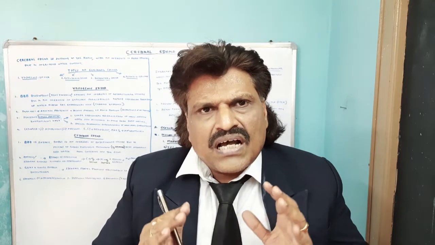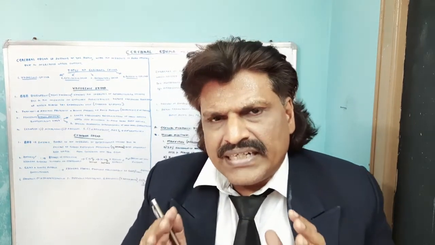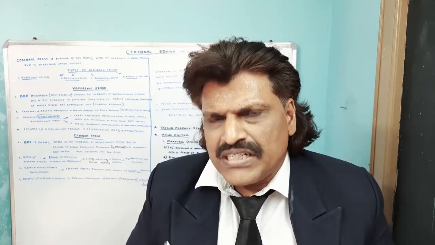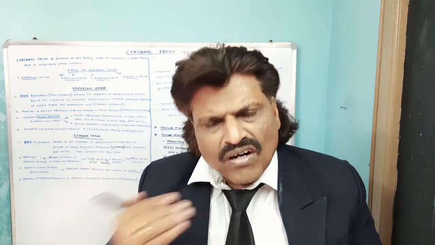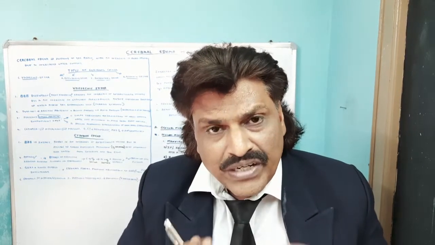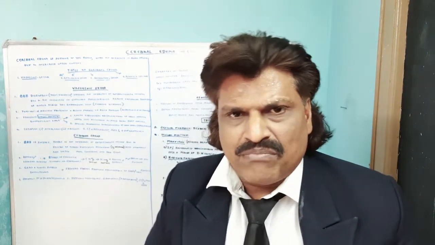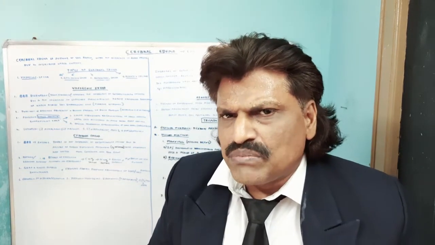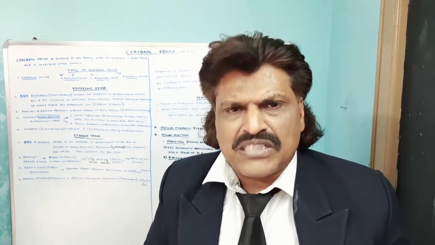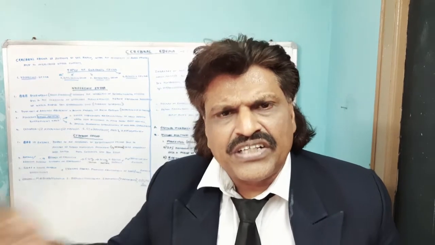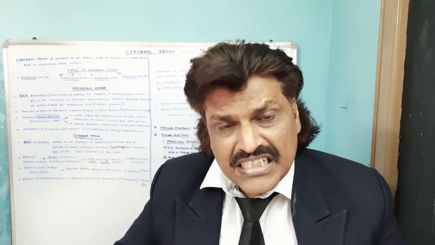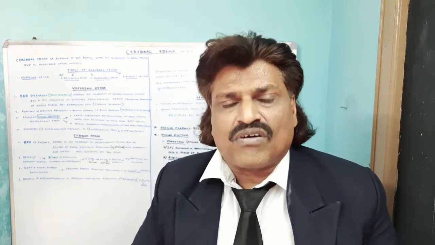So the types of cerebral edema are especially important because in a lot of neurological conditions we need to know about cerebral edema. For example, brain tumors have cerebral edema, especially vasogenic edema. Head injury can cause edema. Ischemic stroke, even hemorrhagic stroke, can cause edema.